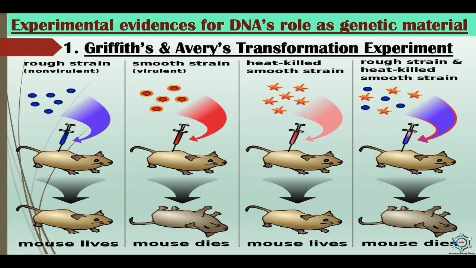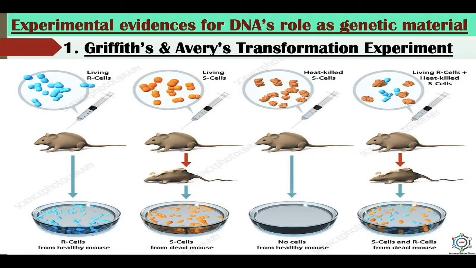As part of his experiment, Griffith tried injecting mice with the heat-killed S bacteria. Unsurprisingly, the heat-killed S bacteria did not cause disease in the mice. The experiment took an unexpected turn, however, when harmless R bacteria were combined with the harmless heat-killed S bacteria and injected into a mouse. Not only did the mouse develop pneumonia and die, but when Griffith took a blood sample from the dead mouse, he found that it contained living S bacteria.